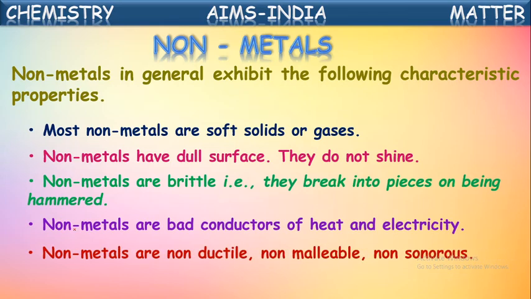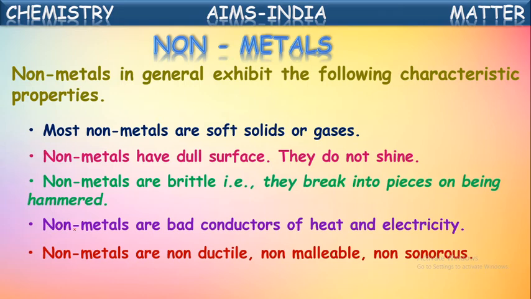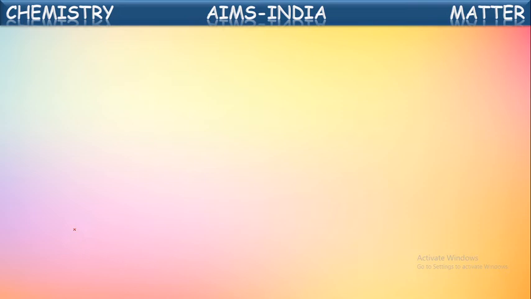Non-metals are non-ductile, non-malleable, non-sonorous. So non-metals cannot be drawn into thin wires, non-metals cannot be beaten into thin sheets, and even non-metals cannot produce sound on hitting with an object. That is why they are called non-ductile, non-malleable, non-sonorous. So the elements which exhibit these properties will come under non-metals. So these are the generalized properties of non-metals. But from these also there are some exceptions.